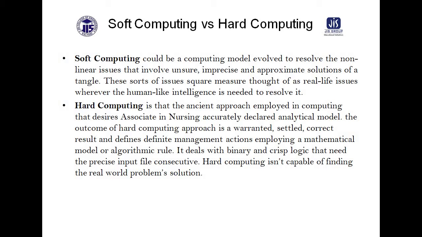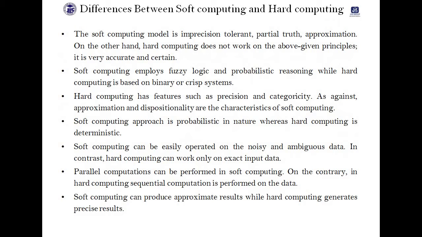So human-like intelligence will be provided by the features of artificial intelligence, and the computation model will be provided by the soft computing part. Okay, so what are the basic differences between soft computing and hard computing? Just see the first point. The soft computing model is imprecision tolerant, partial truth, approximation. On the other hand, hard computing does not work on the above given principles. It is very accurate and certain. So hard computing means you know the accurate result and you know the certain value. Yes, for this problem, this is the actual solution.